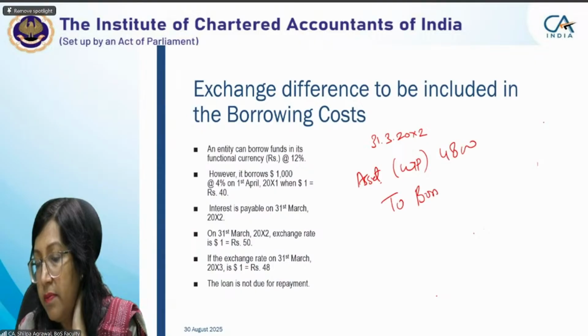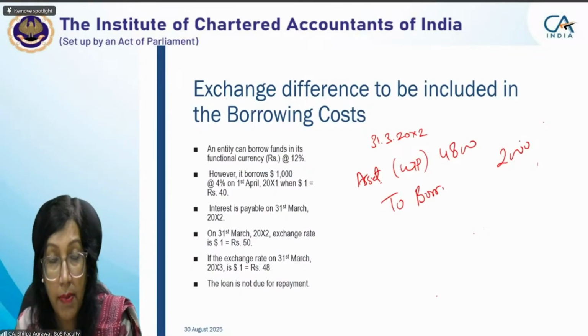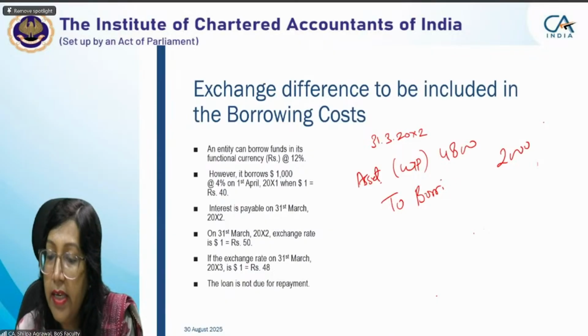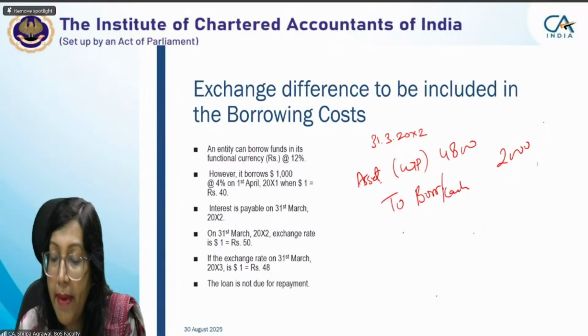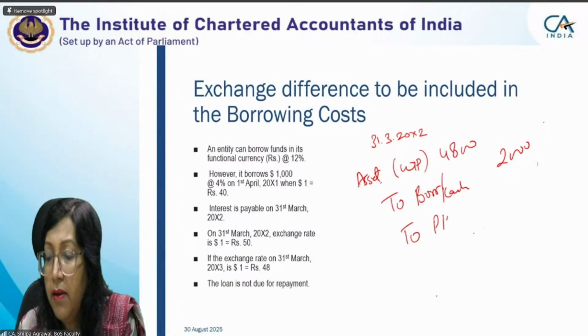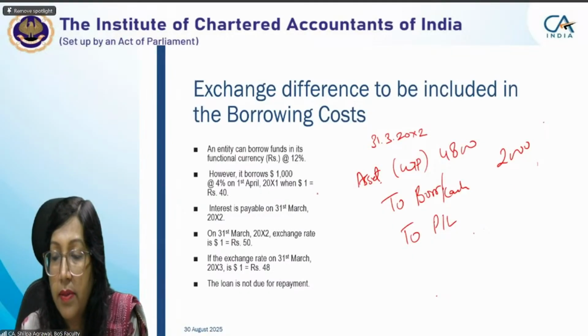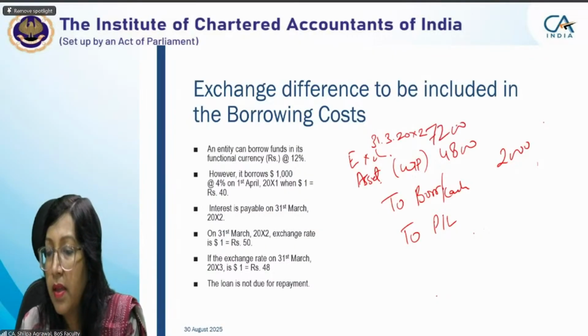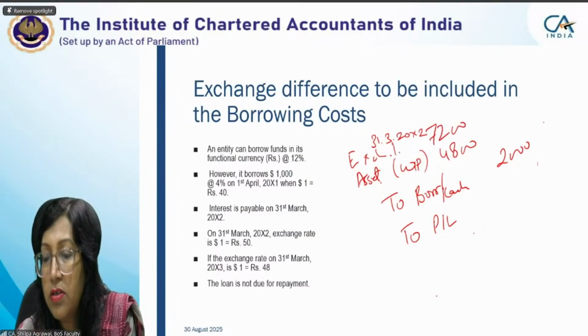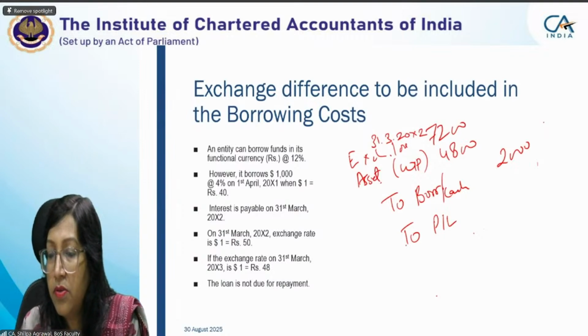To borrowing, 2,000 rupees, assuming that the 2,000 is not paid and is accumulated. Otherwise, we can put cash or bank also. To P&L, sorry, your exchange loss here of 10,000 will be 7,200.